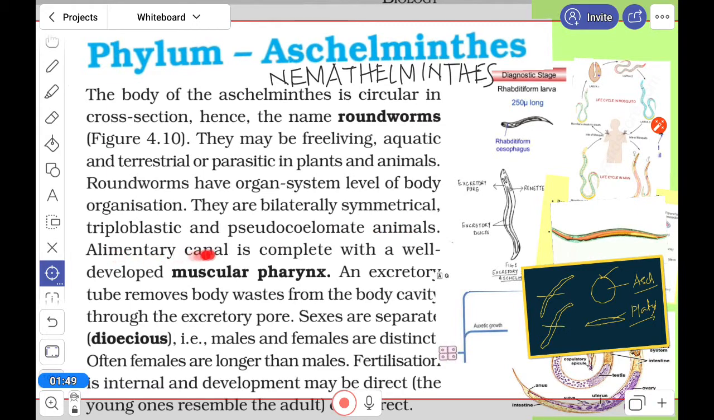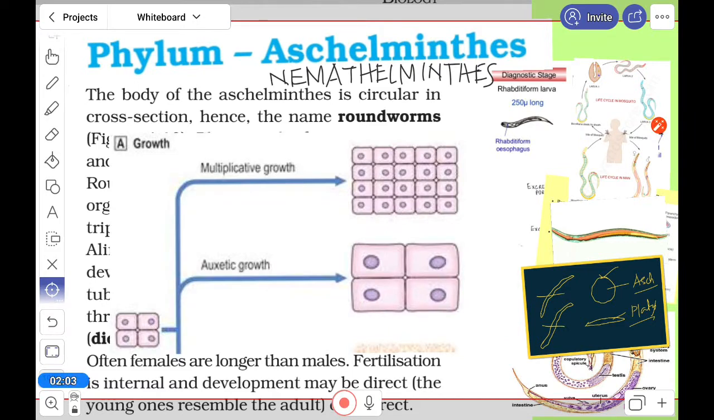The alimentary canal is complex, with a well developed muscular pharynx. Now, one after another, we enter inside of it. One of the important characteristics that Aschelminthes show is auxetic growth. Look here, this auxetic growth.